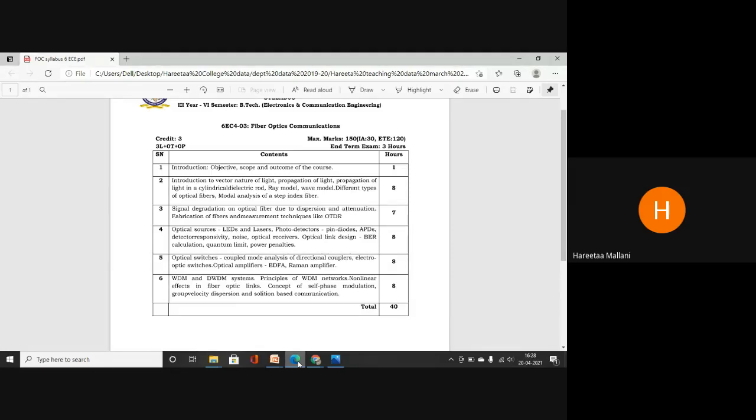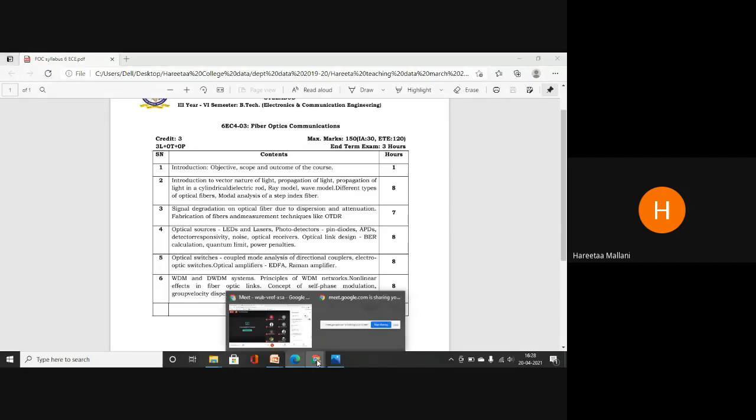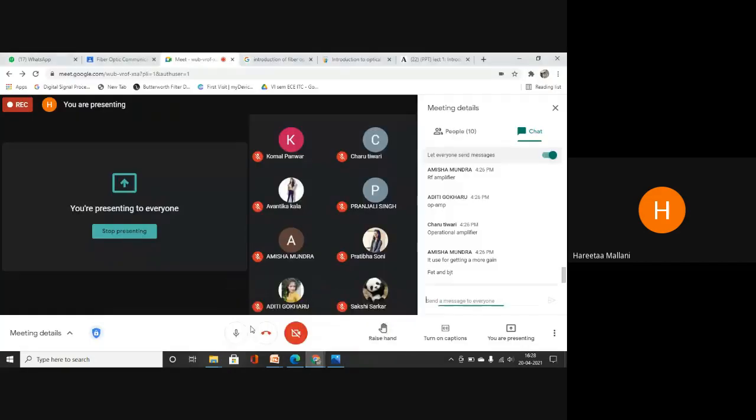What is WDM now? Who will tell? Please answer. A very basic question I have asked. WDM. Yes, students. Wavelength division multiplexing. Okay, what do you know about this wavelength division multiplexing? And does anyone know DWDM?